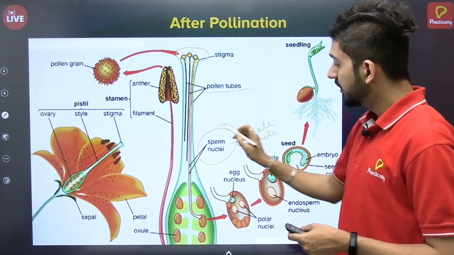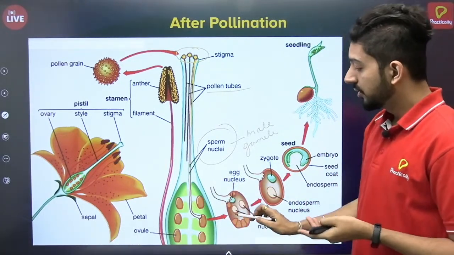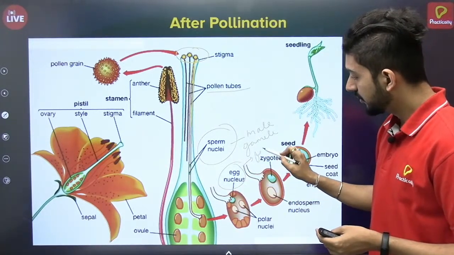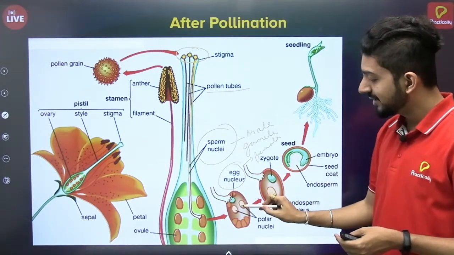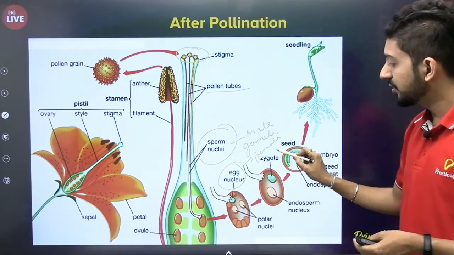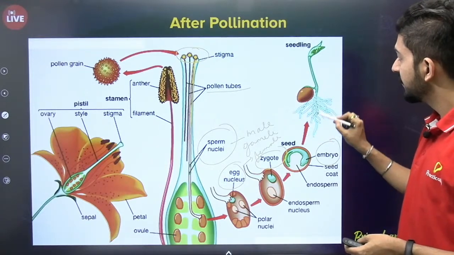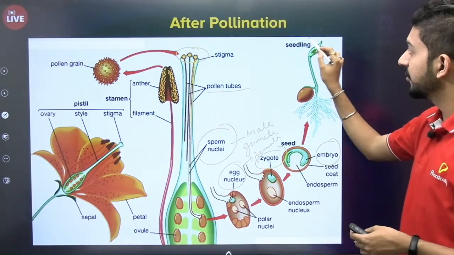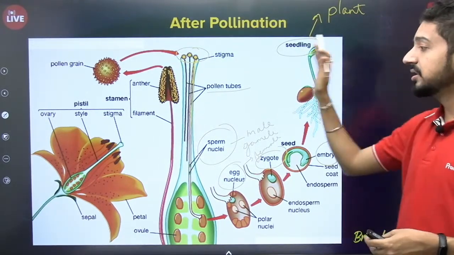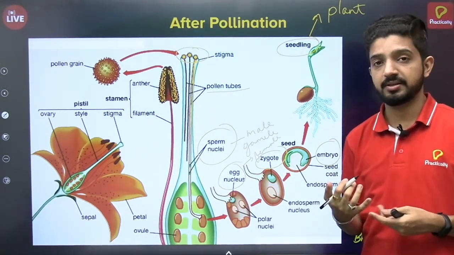They finally reach the ovum, the ovule. This ovule has the egg nucleus, which is the female gamete. The sperm nucleus will fuse with the egg nucleus, and it will lead to zygote formation. Then the zygote will lead to embryo formation, and when the seed finally grows into a seedling, it will finally grow into the plant. So this is in short the life cycle, or the entire process of reproduction in plants.